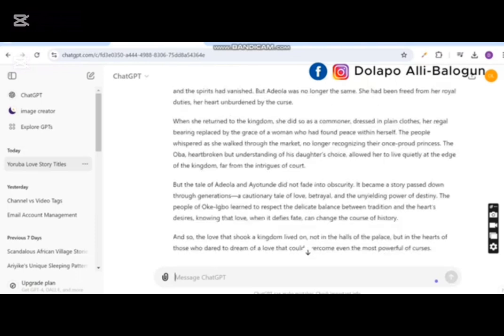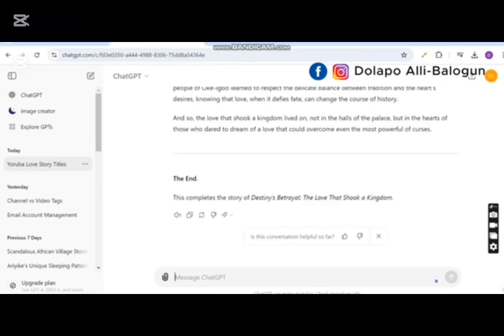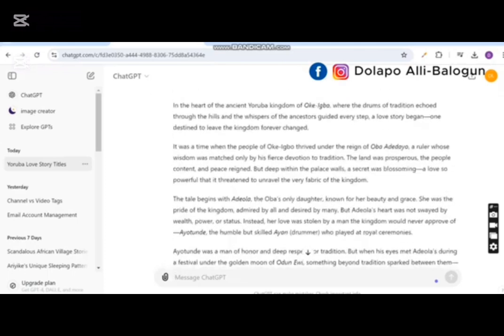As you can see, ChatGPT has gotten to the end of this phase. If you're still not satisfied with the length, you can go ahead and tell it to continue writing. But for me, I am okay. So I'll just go ahead and copy all this. I'll copy the story and paste it in my Google Docs.